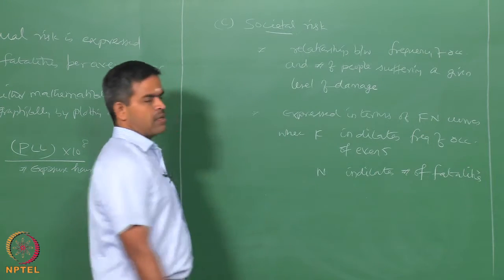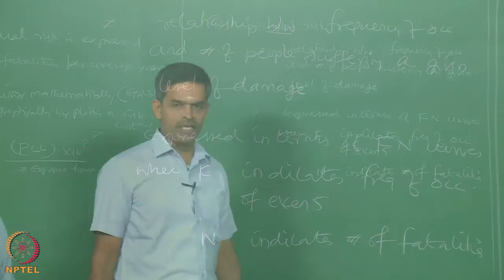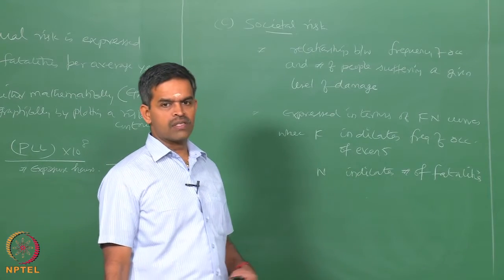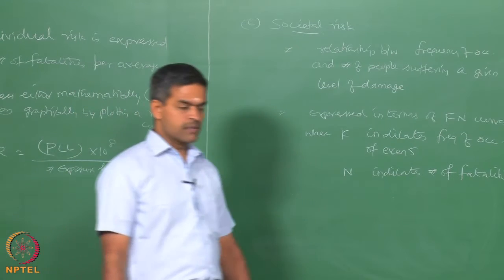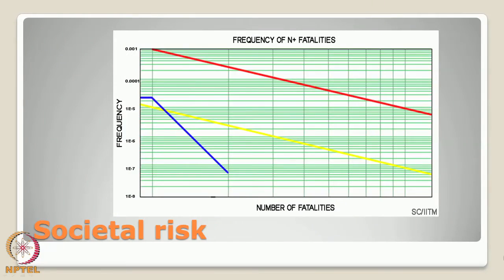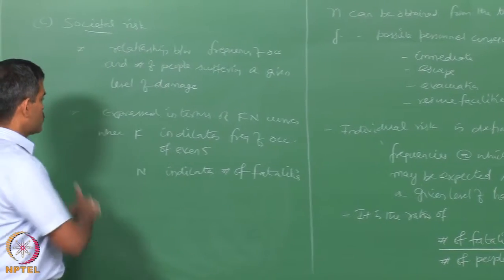A typical F-N curve, which is plotted for an example study, is now available on the screen, which is indicating a method of indicating a societal risk. You can see different lines of blue, yellow and red. Yellow indicates the acceptable risk, blue indicates the risk under control, and red of course indicates unacceptable level of risk. So, they are plotted for the societal risk.